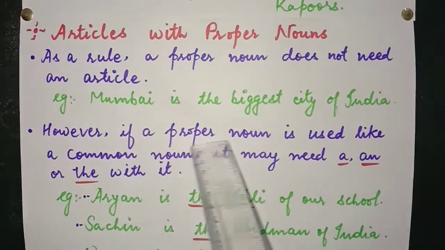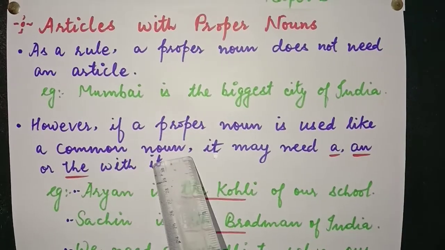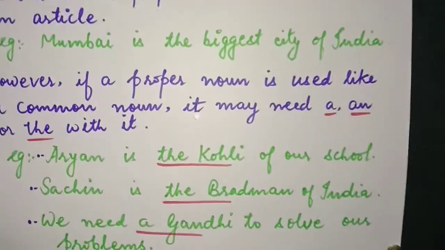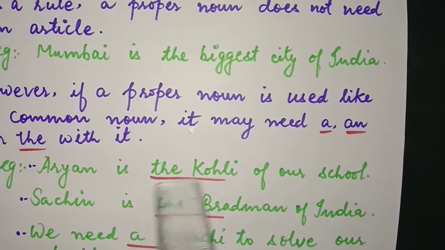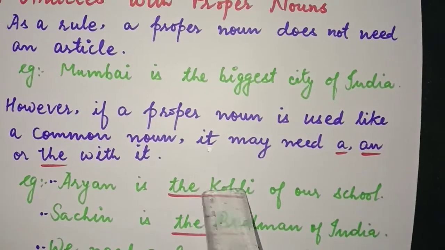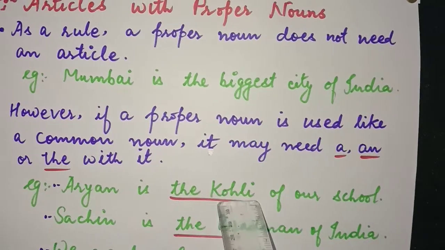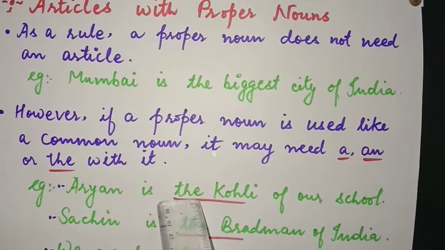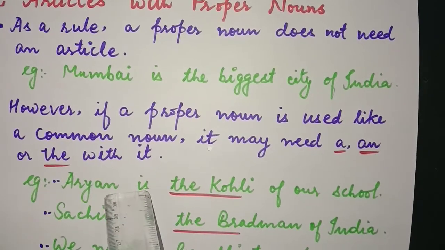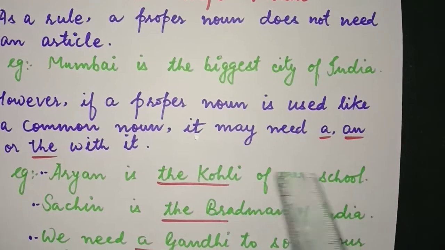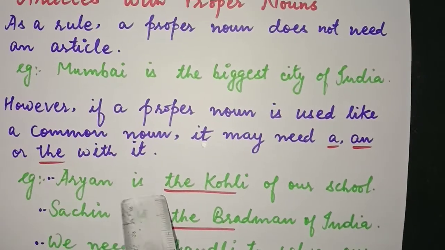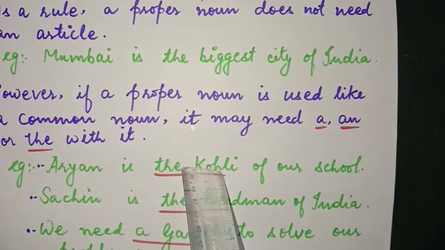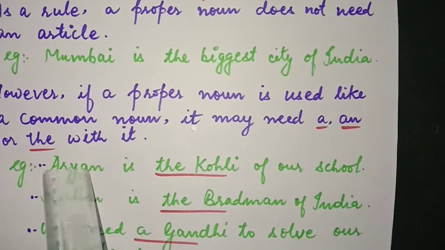But if a proper noun is used like a common noun, then it may need a, an, or the with it. See, Aryan is the Kohli of our school. Kohli, Virat Kohli, you all know. Virat Kohli is a proper noun, but here it is used as a common noun. Aryan is the Kohli of our school. So here, Aryan has the quality of Kohli. We are giving him the qualities of Kohli.